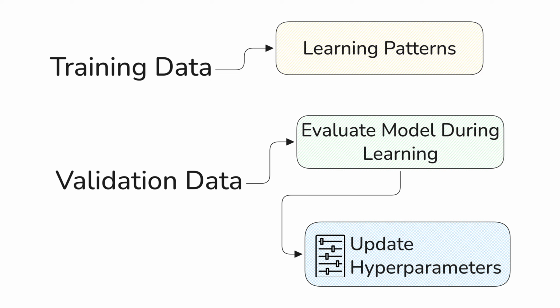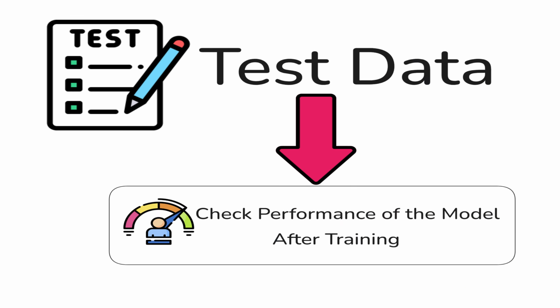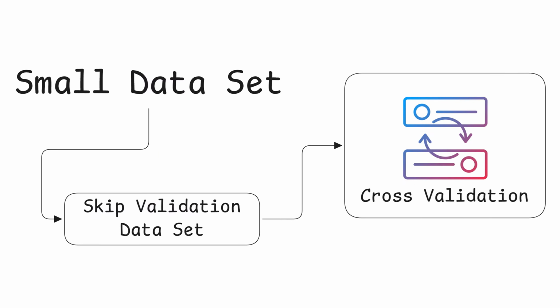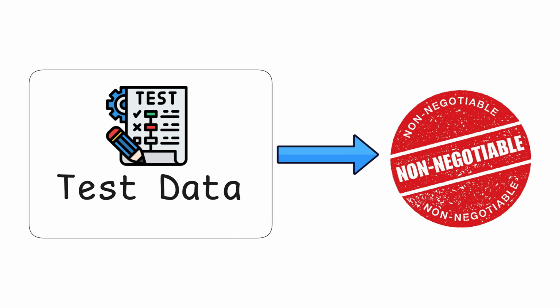Other than this, we have test data. It is used at the very end and only once to get the final performance of the model. Think of it like this: training data teaches the model, validation data helps you make decisions about the model, and test data tells you if those decisions which you have made using the validation data are right or not. For smaller data sets, you might skip the validation set and use something called cross validation instead. But the test set, that is non negotiable.